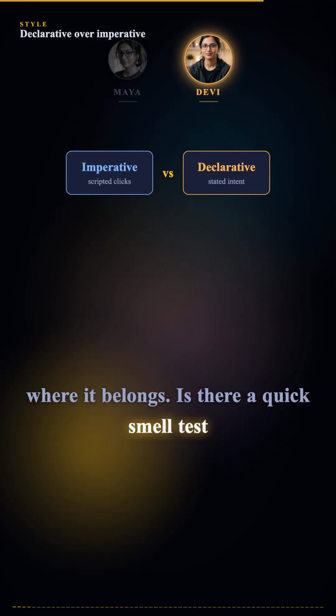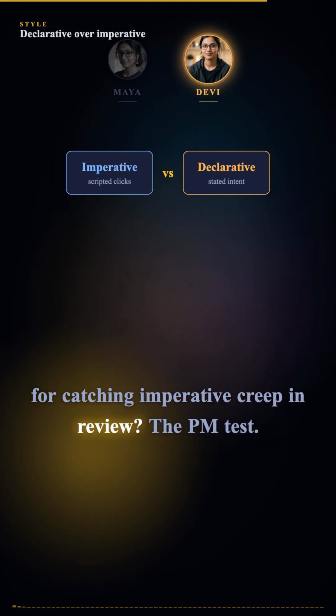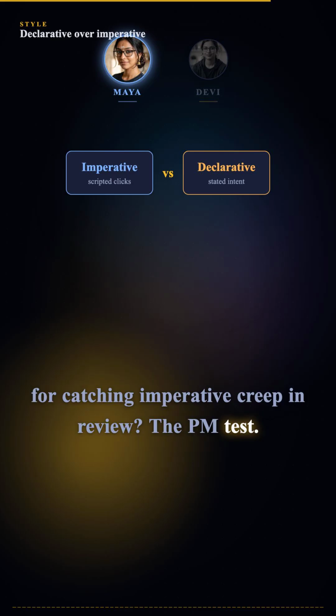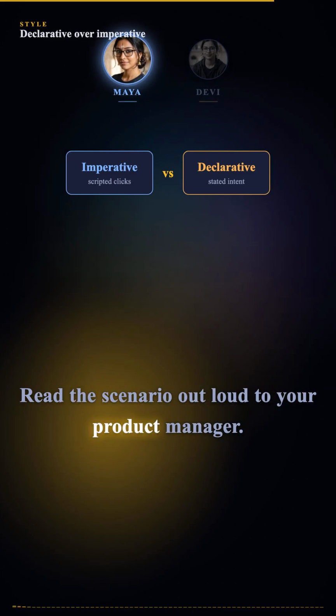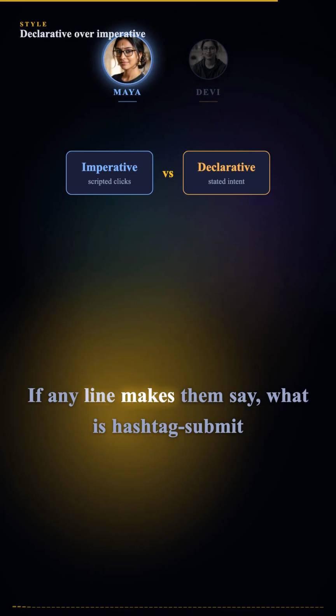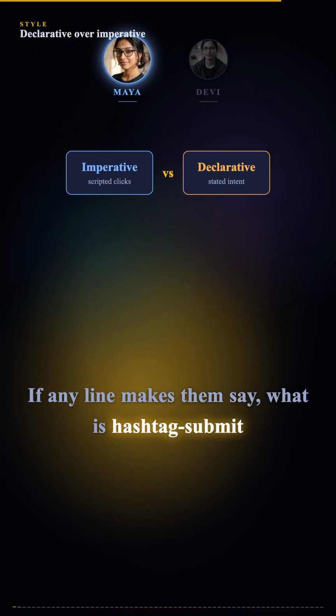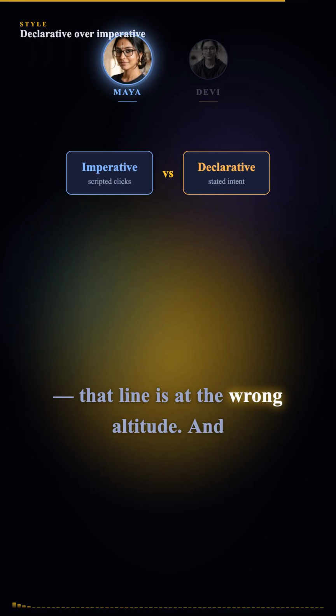Is there a quick smell test for catching imperative creep in review? The PM test. Read the scenario out loud to your product manager. If any line makes them say, "What is hashtag submit?" that line is at the wrong altitude.